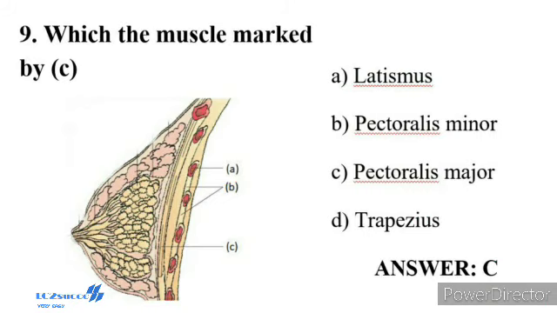Question number 9. Which is the muscle marked by C? Shown in the diagram is a diagrammatic sectional view of the mammary gland. A functional mammary gland is a characteristic of all female mammals. The mammary glands are also paired structures, that is the breasts, that contain glandular tissue and a variable amount of fat.